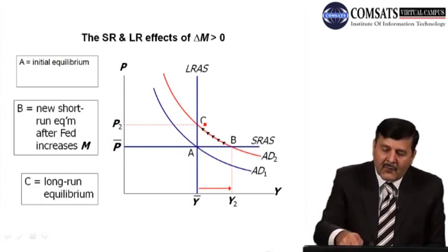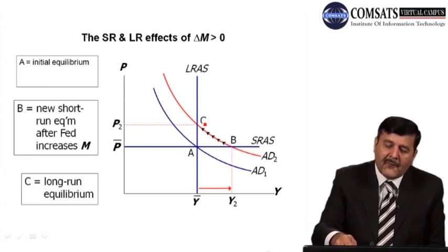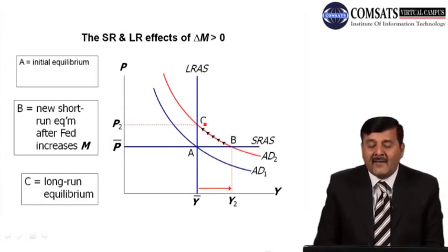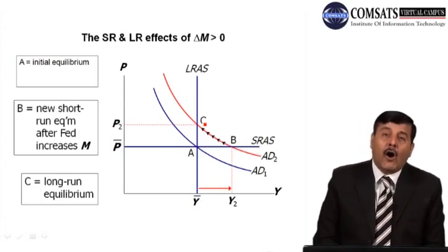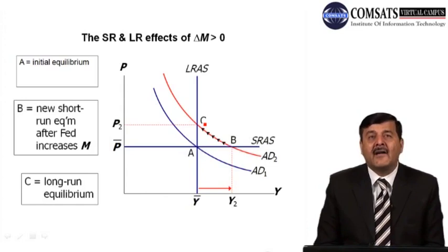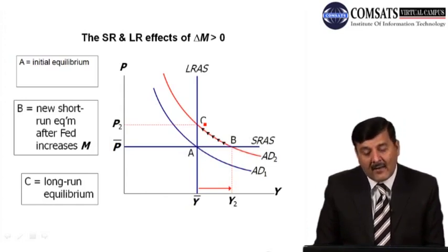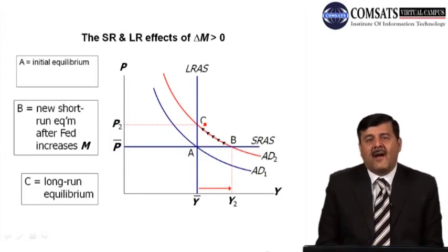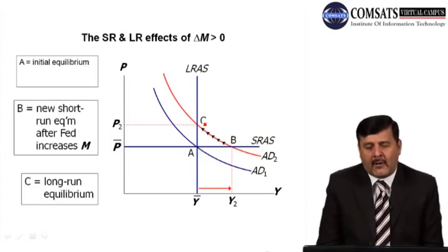जब prices में इजाफा होना शुरू हो जाएगा तो output produce में कमी वाक़ई हो जाएगी. So if you look, the economy moves from point B to point C, which is the long run equilibrium, and prices have gone up from P bar to P2, and the output level comes back to its natural rate of employment, the natural level of output, which is Y bar. So this is how the adjustment takes place from short run to long run.